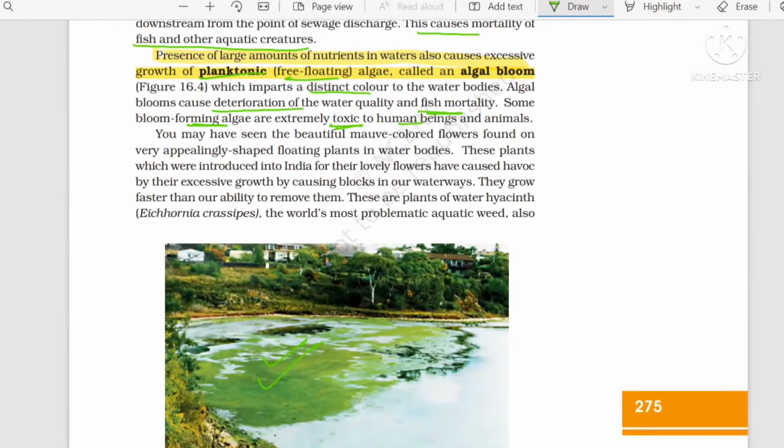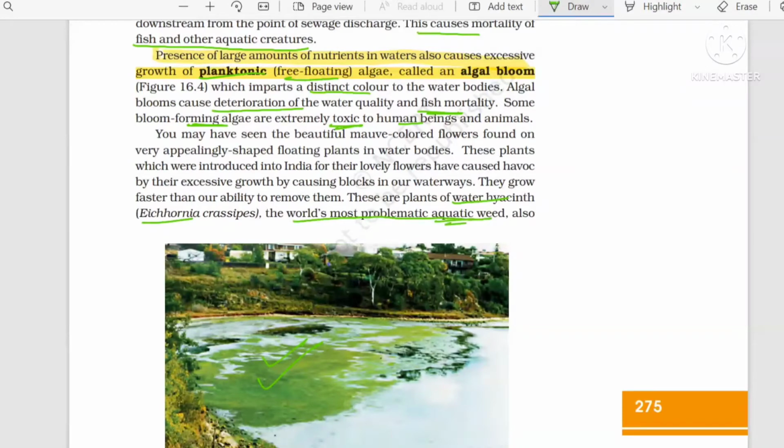Another problem with water bodies: you have studied in reproduction in organisms, one plant introduced in India because of its twisted-shaped leaves and flower, that was Eichhornia. Eichhornia, also known as water hyacinth, is the world's most problematic aquatic weed.